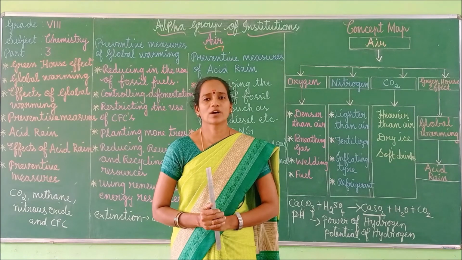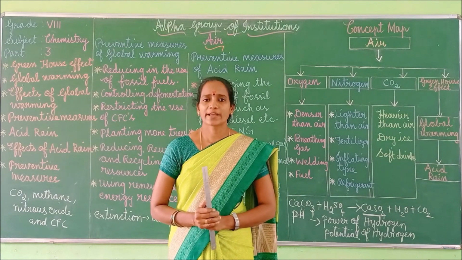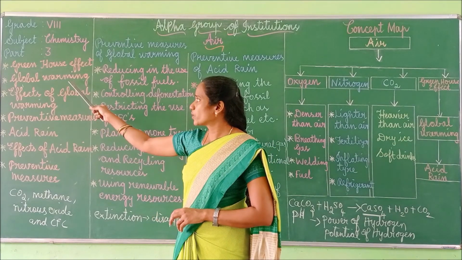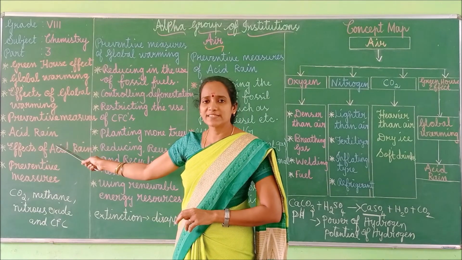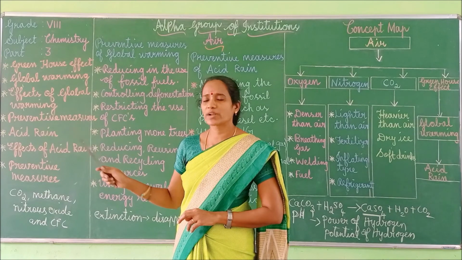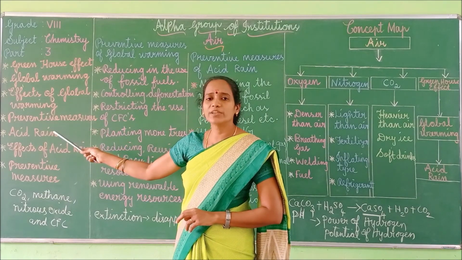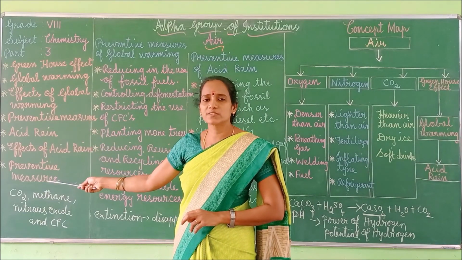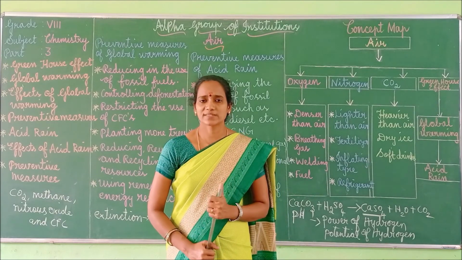So everything you have to learn, and try to write: What is global warming? Define acid rain. What is acid rain? These two question answers, and also you should write the effects and preventive measures for global warming as well as for acid rain. This is your assignment, children.